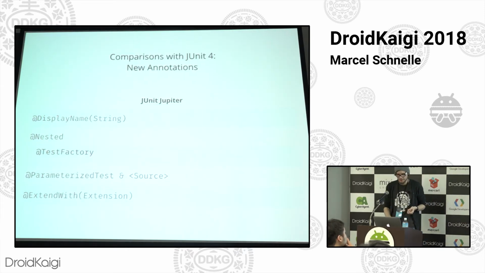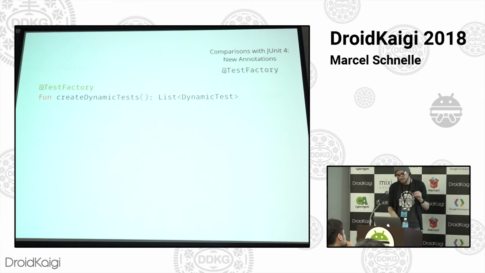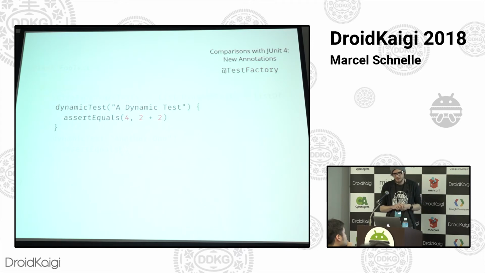Next up is Test Factory, and this is a really interesting one. Alternatively to using the test annotation on a method, you can also use the Test Factory annotation on it. And if you do that, you're expected to have a return type of the method that is either dynamic test or a collection of these dynamic test objects. Basically, what this allows you to do is in your test method, generate new test cases, at runtime, programmatically, something that wasn't possible before.